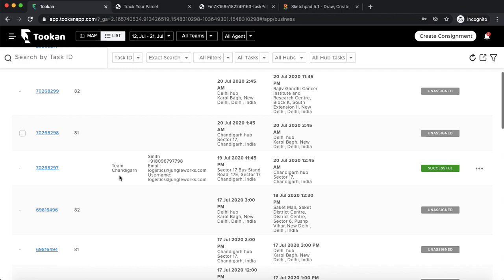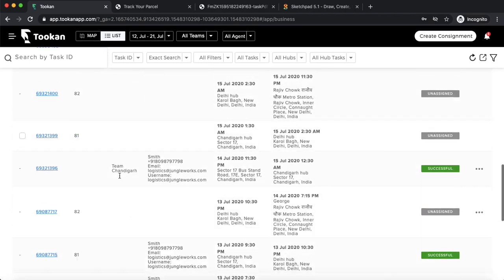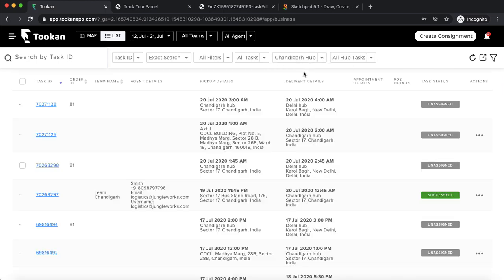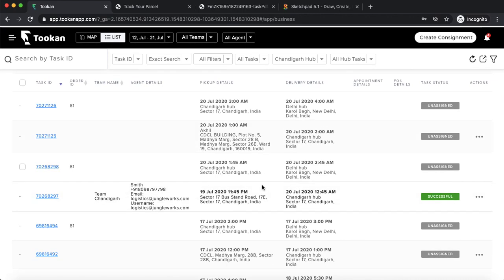So a hub manager will basically see all these orders, something like this, right? He has many filters. I'm currently operating the admin panel, so I get to see all the hubs list. But if I assume that I'm a Chandigarh hub manager, I will only see the Chandigarh hub's tasks, right? So these are all tasks for Chandigarh hubs.